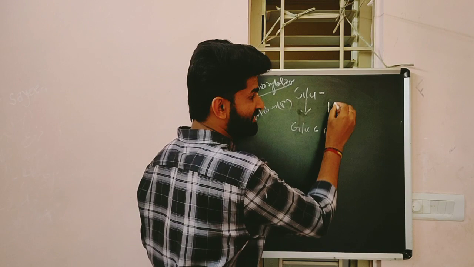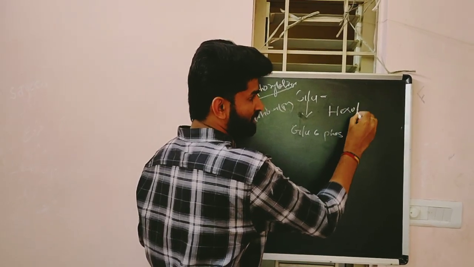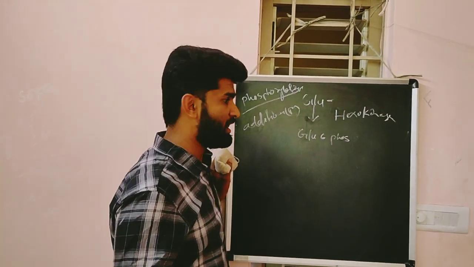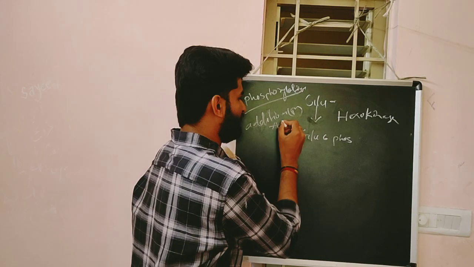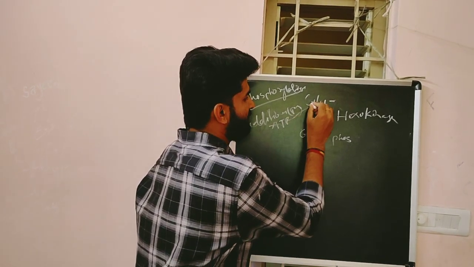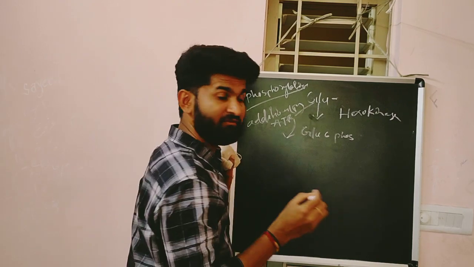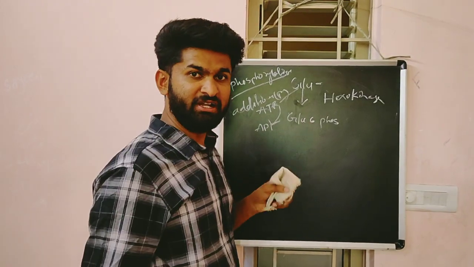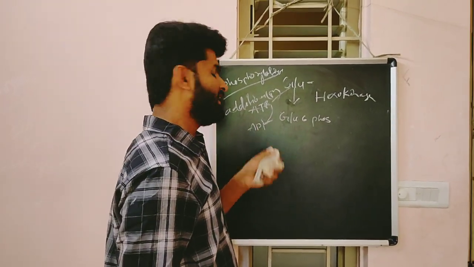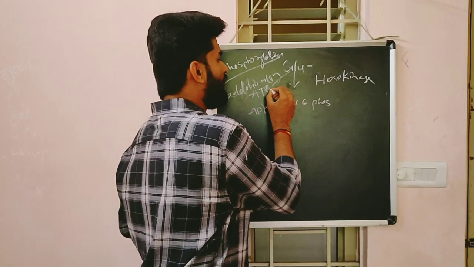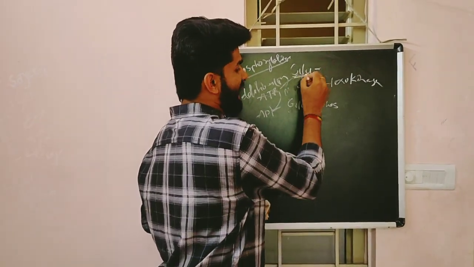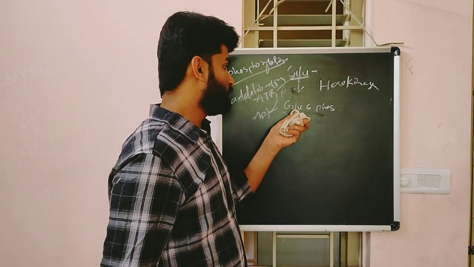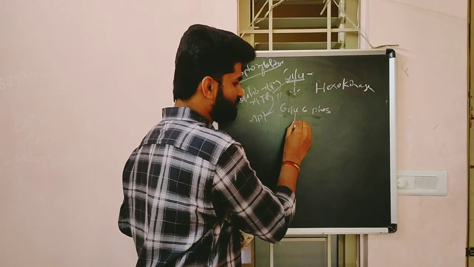It is mediated by the enzyme hexokinase. This enzyme helps the addition of one phosphate from ATP, and ATP is converted to ADP. ATP means adenosine triphosphate, whereas ADP means adenosine diphosphate. One inorganic phosphate is added in the phosphorylation reaction, and it finally forms glucose 6 phosphate.